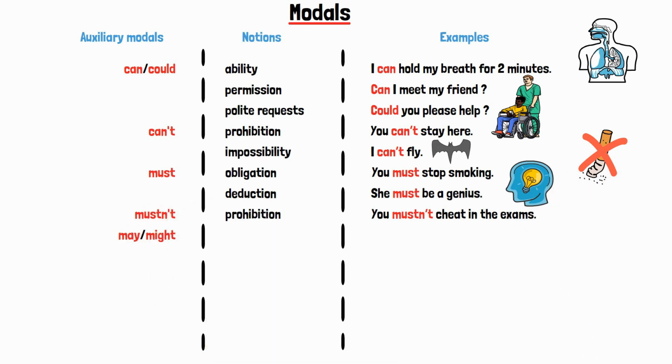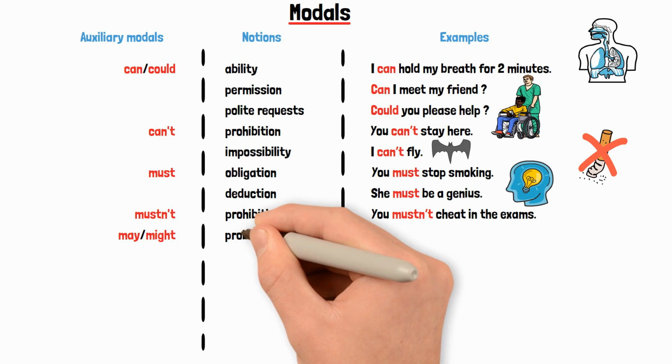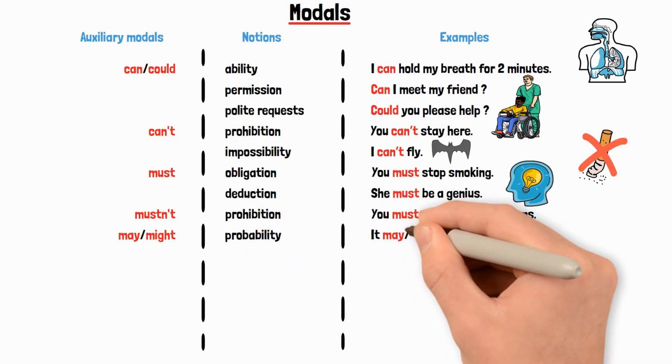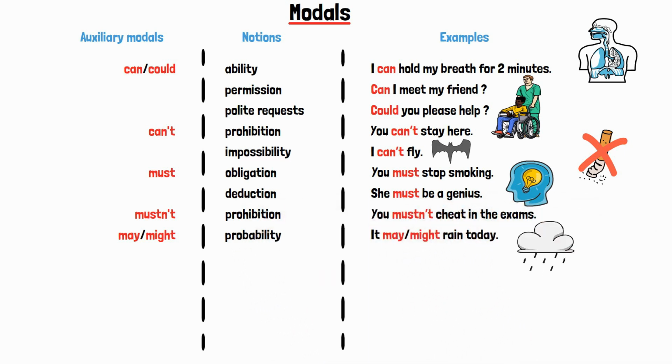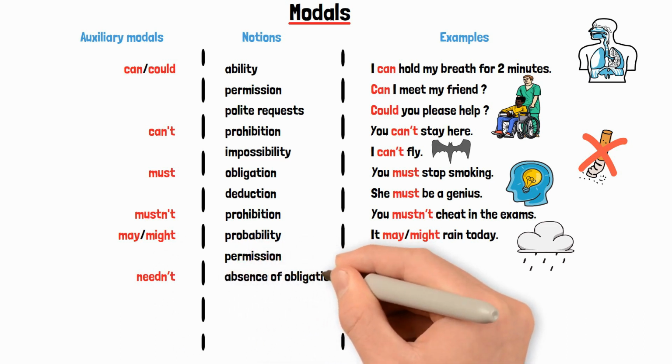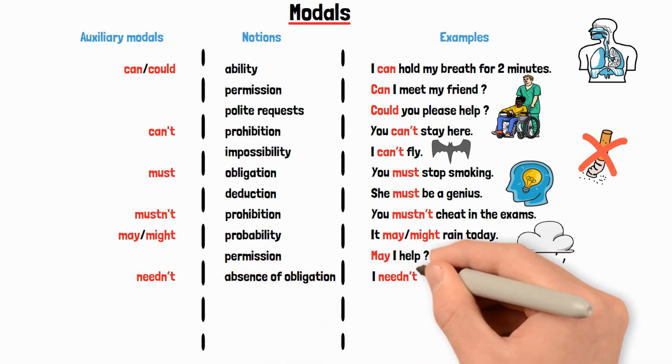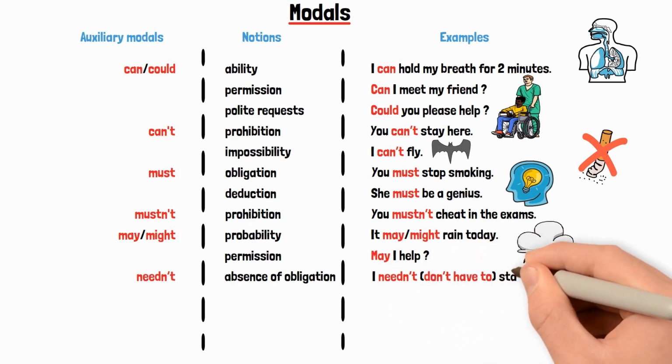May and might express probability. It may or might rain today. And permission. May I help? Needn't expresses absence of obligation. I needn't or don't have to stay.